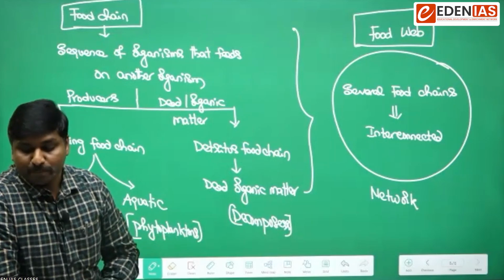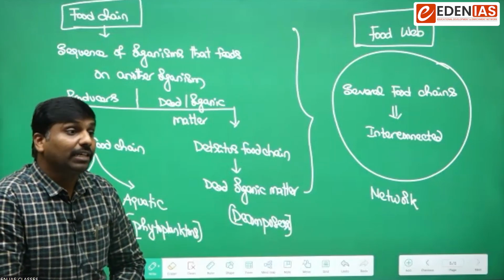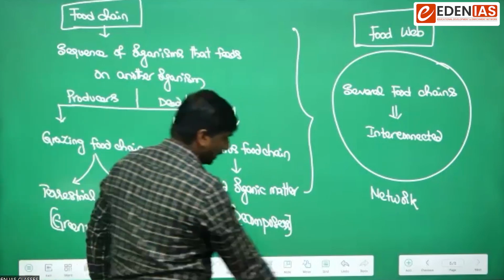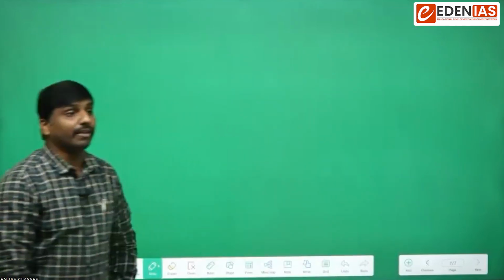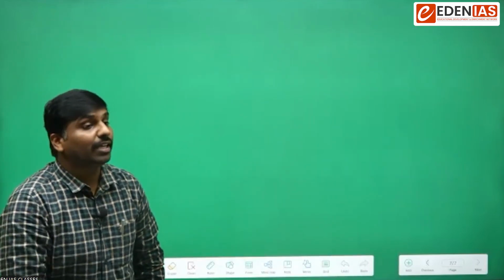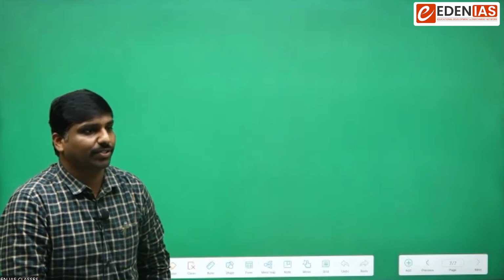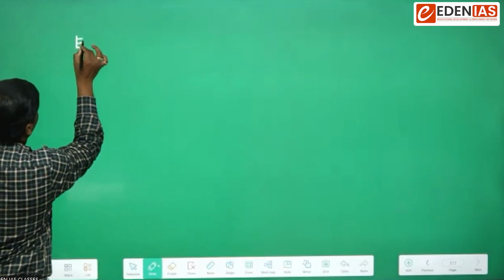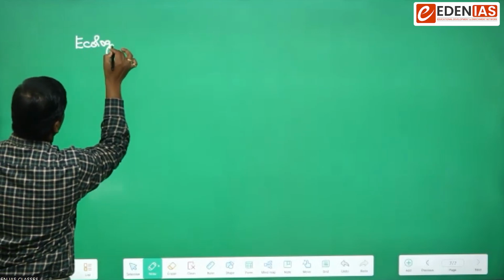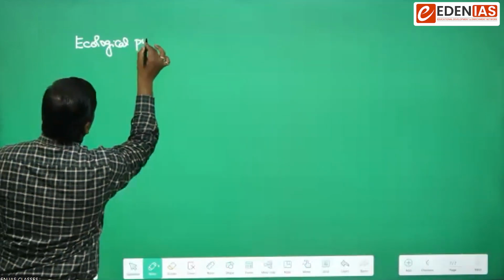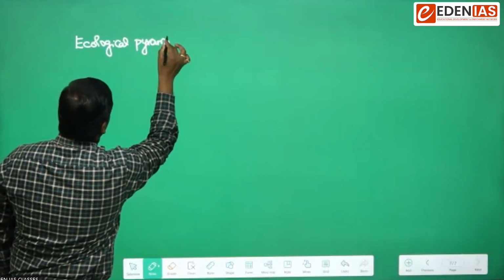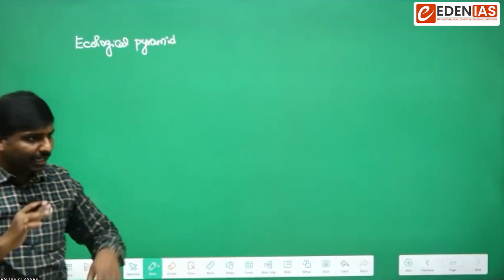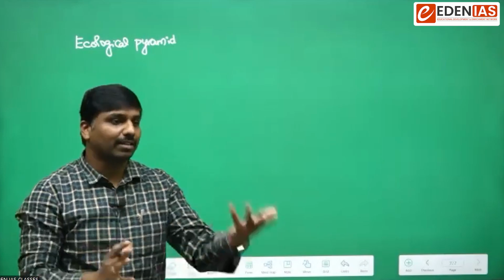So when we try to graphically represent these trophic levels systematically, we get another thing called ecological pyramids. So what do you mean by ecological pyramids? The name pyramid itself represents that it is a type of graphical representation.